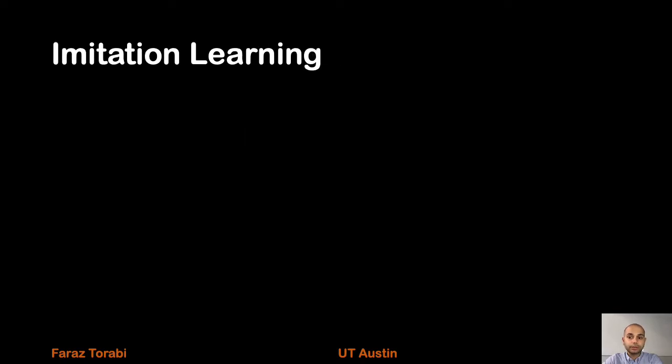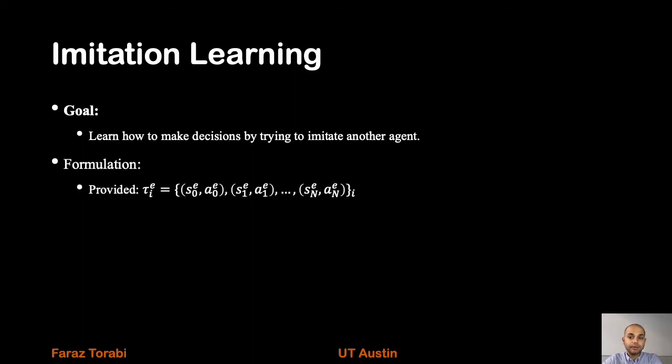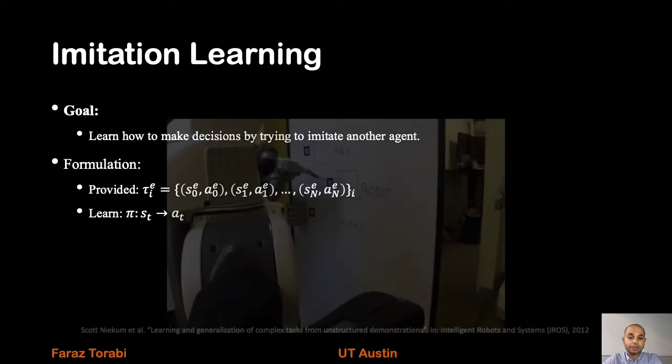Another framework that I'm going to talk about is imitation learning. The goal of imitation learning is to learn how to make decisions by trying to imitate another agent. In this framework, instead of the cost feedback, the agent is provided with some expert demonstrations, which include states and actions of the expert. And the goal is to learn a policy that maps the states to the actions.